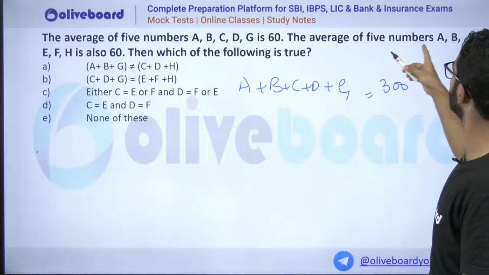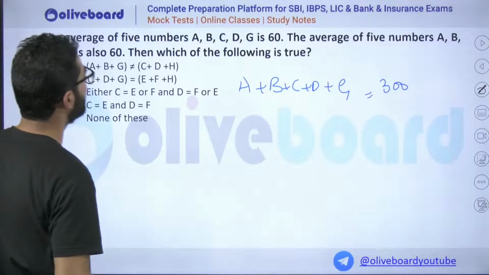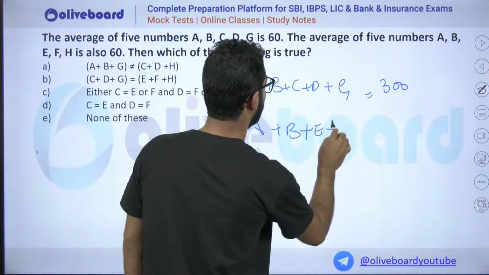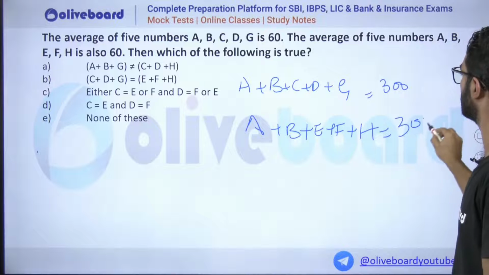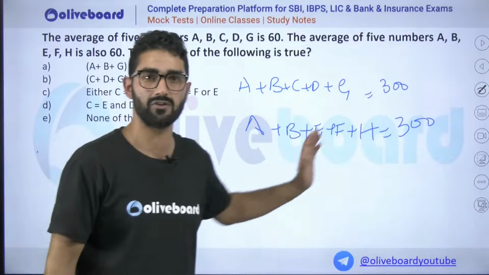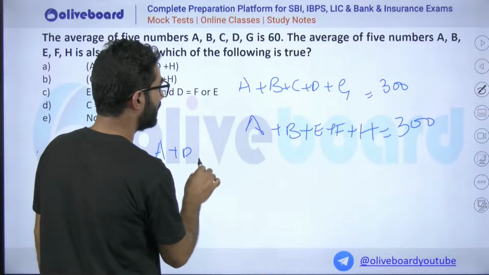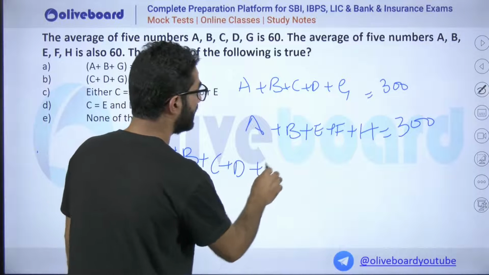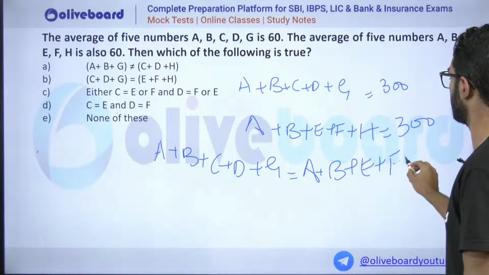The average of the other 5 numbers is also given as 60, that is A, B plus E plus F plus H. These are 5 numbers, so their sum is 300. Now I got this equation equal to 300, and this equation equal to 300. If I match them, A plus B plus C plus D plus G is equal to A plus B plus E plus F plus H. You don't have to write it.